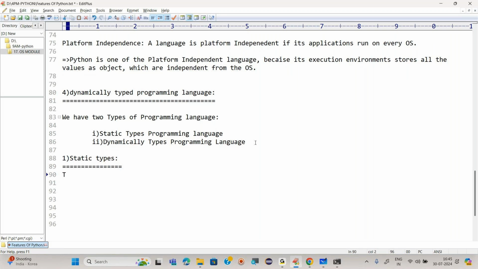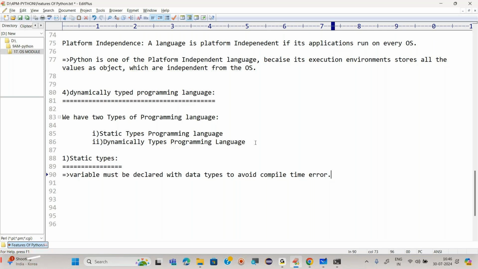Variables must be declared with data types to avoid compile time error. So there is a concept called compile time error. We do not need to understand this because we are working with Python. We do not need to worry about what is compile time error. When it comes to interpretation programming language, I will explain what is interpretation and what is compile based language.